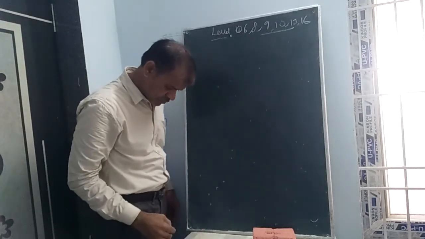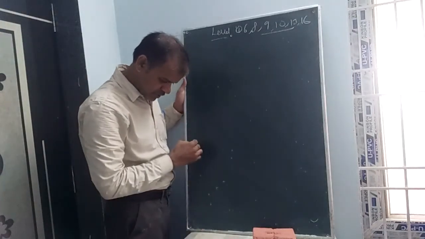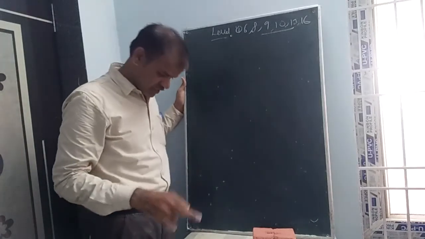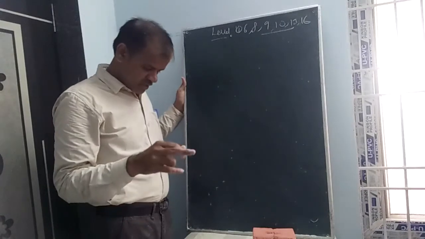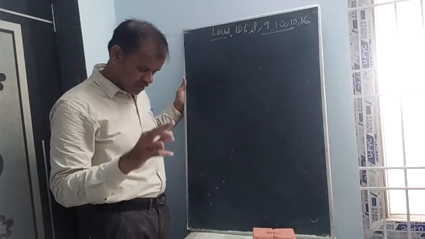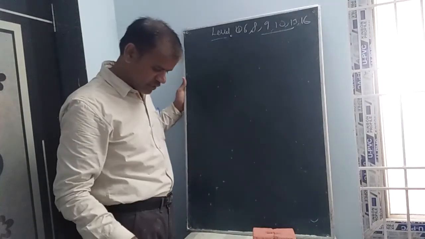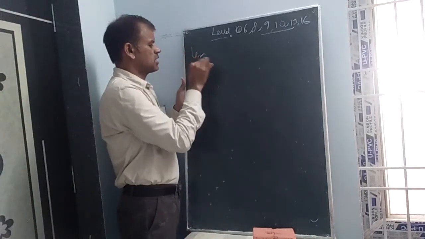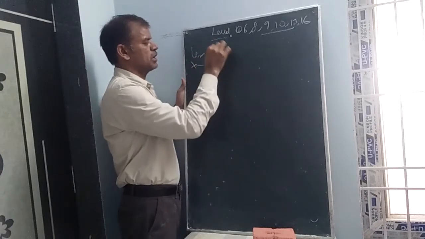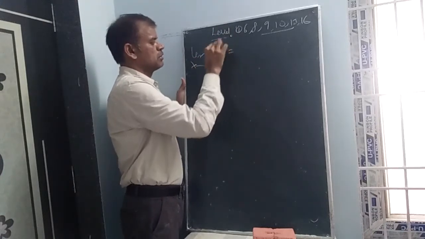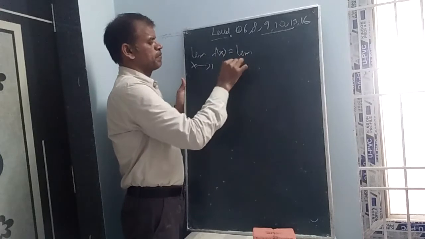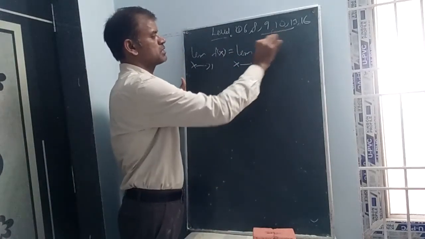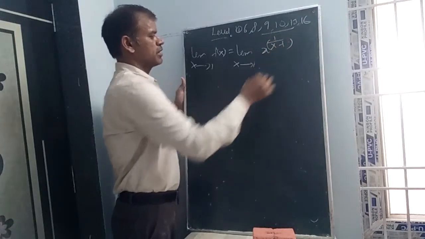Let us see the sixth question. If f of x equal to x power 1 by x minus 1 is continuous at x equal to 1, what is the value of f of 1? He is asking for f of 1. It is already given as continuous, so we should calculate f of 1. It is nothing but limit x tends to 1 of f of x. That is limit x tends to 1 of x power 1 by x minus 1.